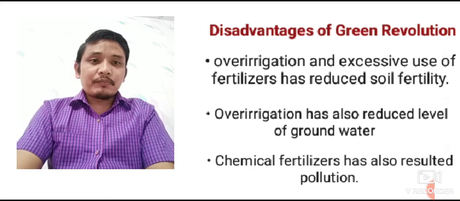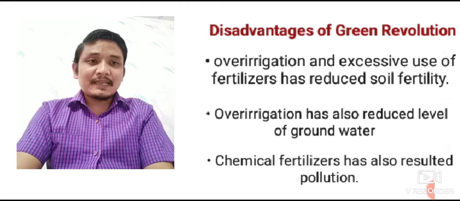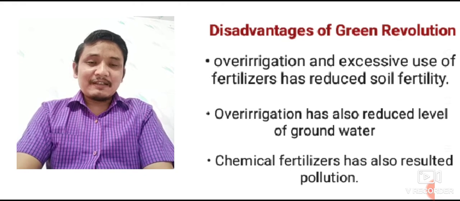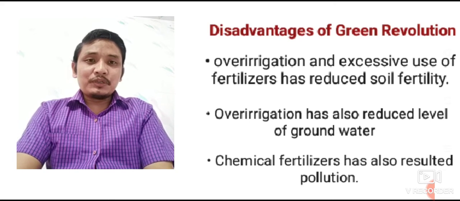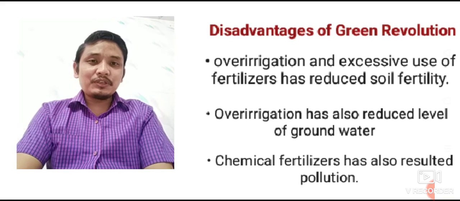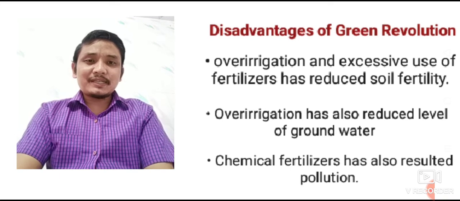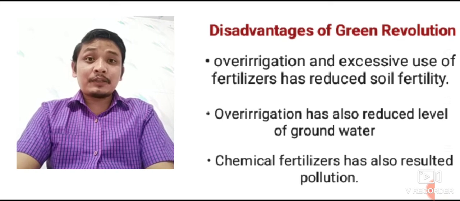Number one, over irrigation and excessive use of fertilizers has reduced soil fertility. That means during the Green Revolution we used irrigation excessively to increase the production, and we also used excessive fertilizers, and due to excessive use of fertilizers and irrigation, soil has lost its natural fertility.